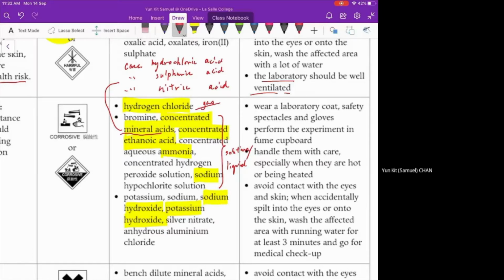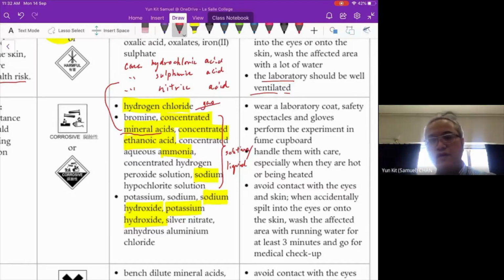But a liquid means it is only one kind of chemical, in a liquid form. That means it can flow like water. And of course, water is a liquid. We only have one chemical in the water.